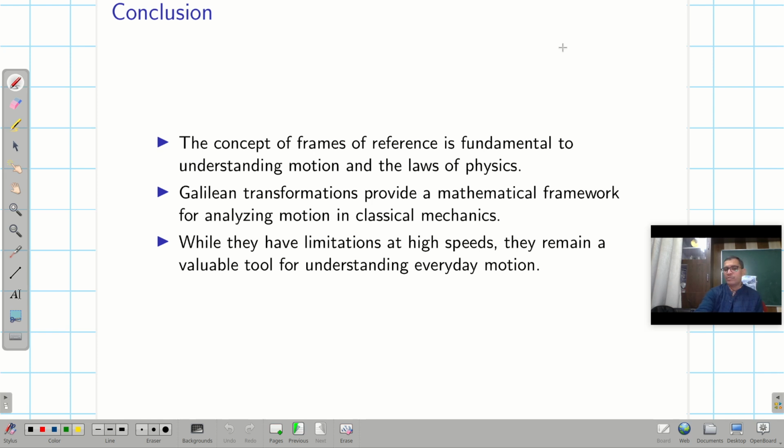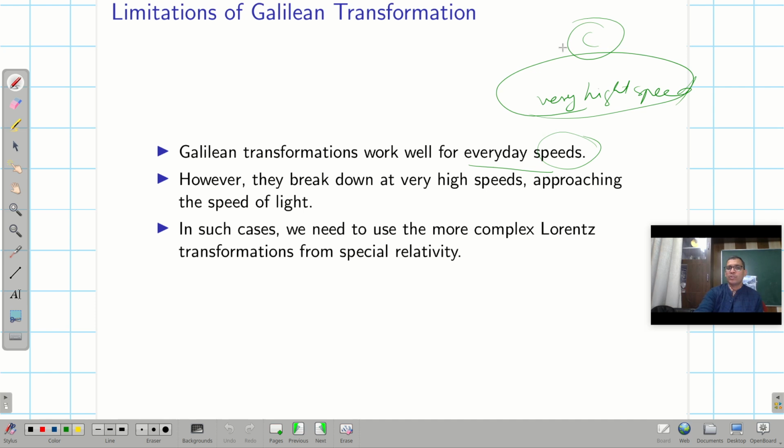So I think this is a brief conclusion about this. In the next lecture I will talk about the invariance of various physical quantities. Say mass is invariant, time is invariant, length is invariant, and then I will talk about acceleration being an invariant quantity. But interestingly, velocity will not remain an invariant quantity.